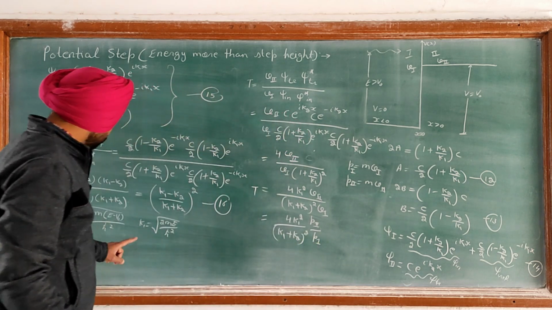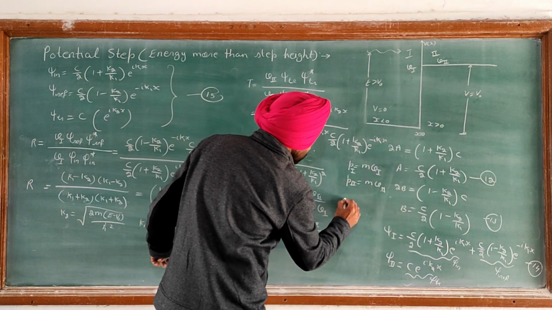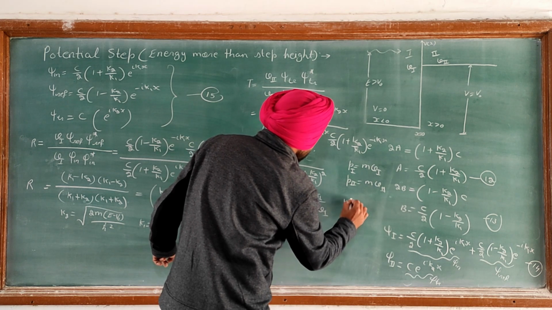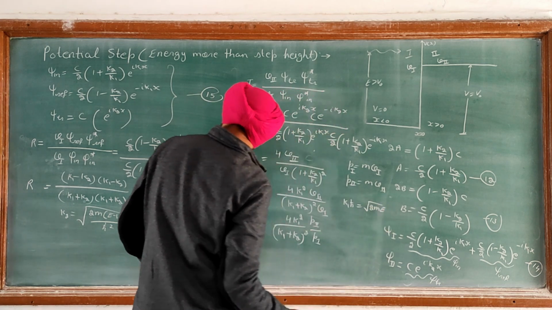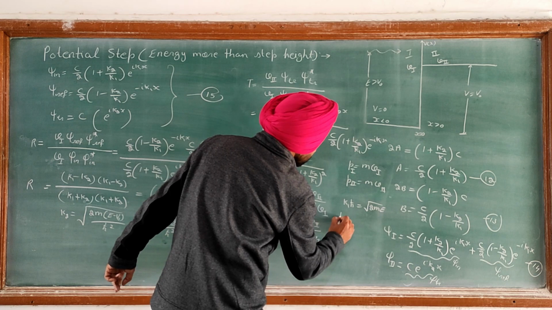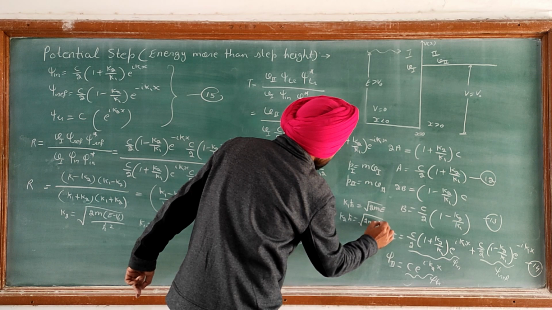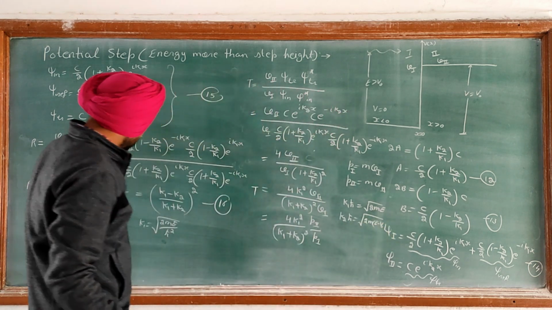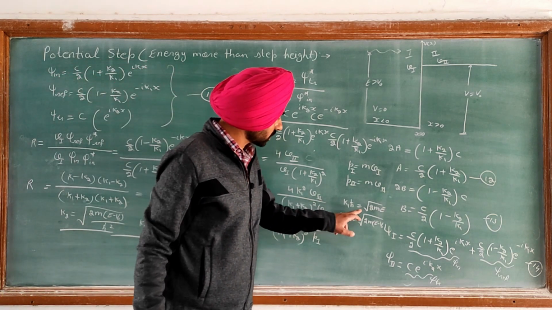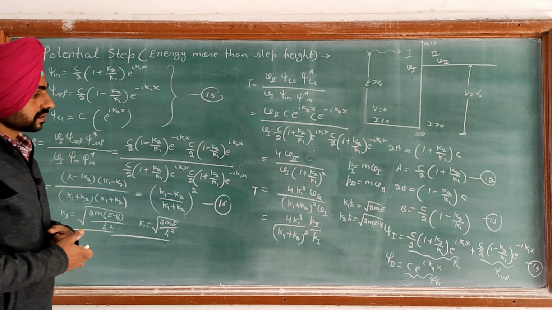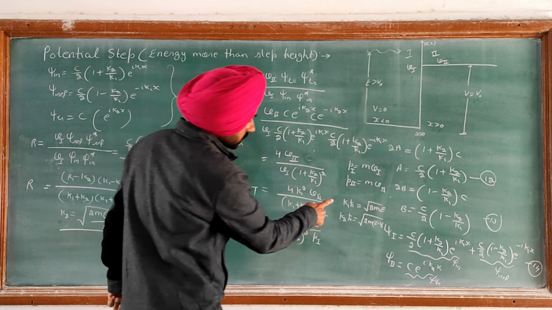Now, as we know from this expression, k1 h cut is equal to square root of 2mE, and from this expression, k2 h cut is square root of 2m(E minus V naught). So I have rewritten these two expressions in terms of k1 h cut and k2 h cut. Now we will substitute this value of p1 and p2. This is p1, this is p2.